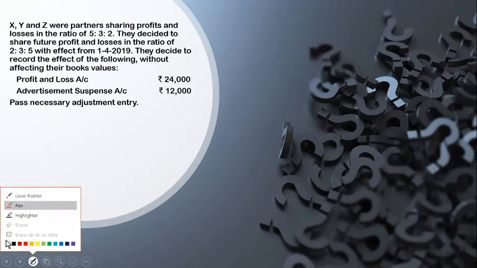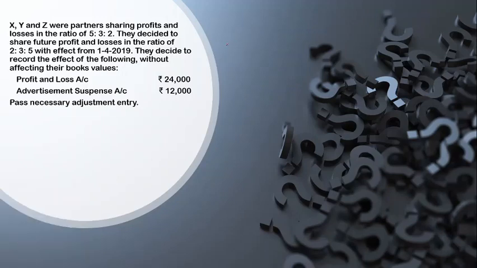Now let's have a look over here. Profit and loss account, if nothing is mentioned, is a credit balance. I hope you got this point. That means it's on the liability side. It's a profit by nature. I'm mentioning all these things here. Advertisement suspense account, just now we read, is a loss and will be written on the asset side. So one is an asset, another is a loss.